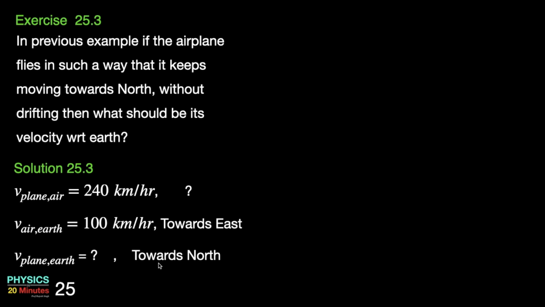Again, we can represent our physical situation in geometrical terms. The velocity of plane with respect to earth should be pointing towards north, so this vector will point towards the north direction. Wind is blowing to the east, so velocity of air with respect to earth is towards east. Obviously, if you want the plane to keep moving in a straight direction, the plane must fly somewhere towards this, so that the air will drift it back to the forward path. So the third side of the triangle represents the velocity of plane with respect to air.